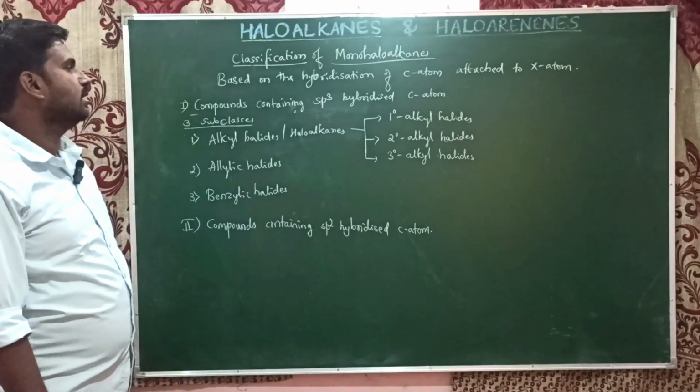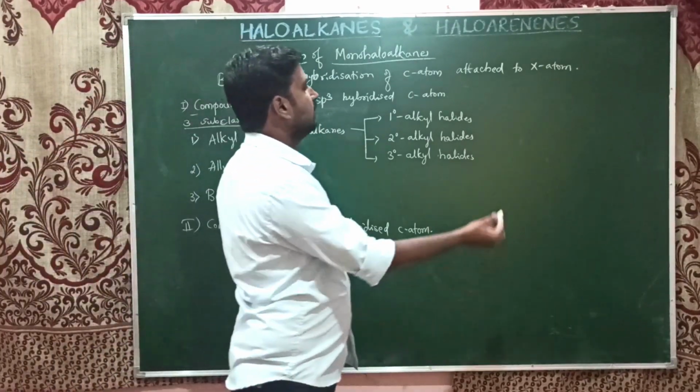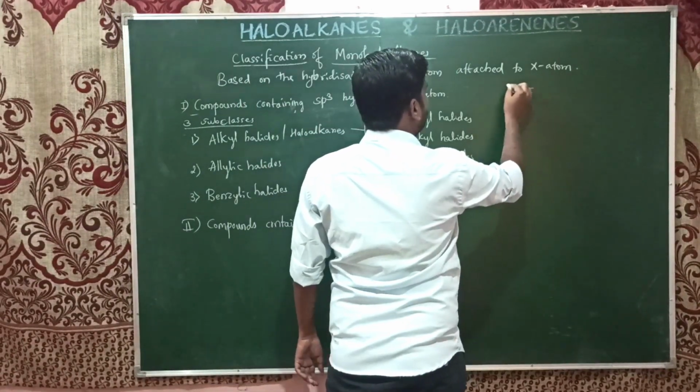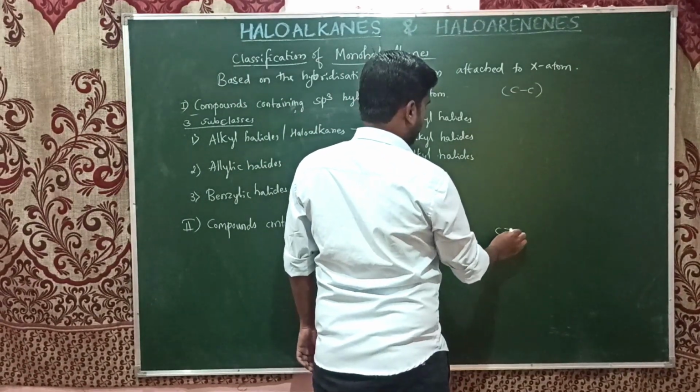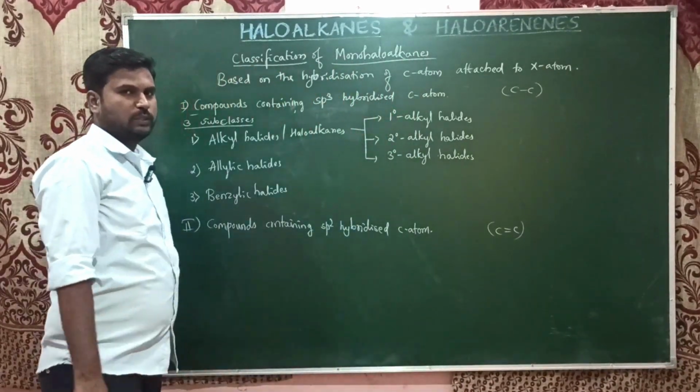The one is sp3 and the second one is sp2. You know, sp3 means there will be a carbon-carbon sigma bond. In the case of sp2, there will be a carbon-carbon double bond. Even the benzene ring is sp2 hybridized.